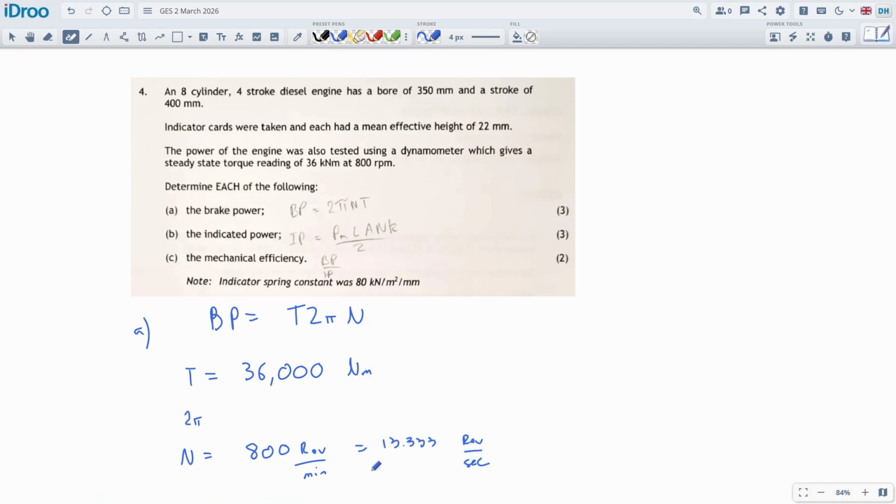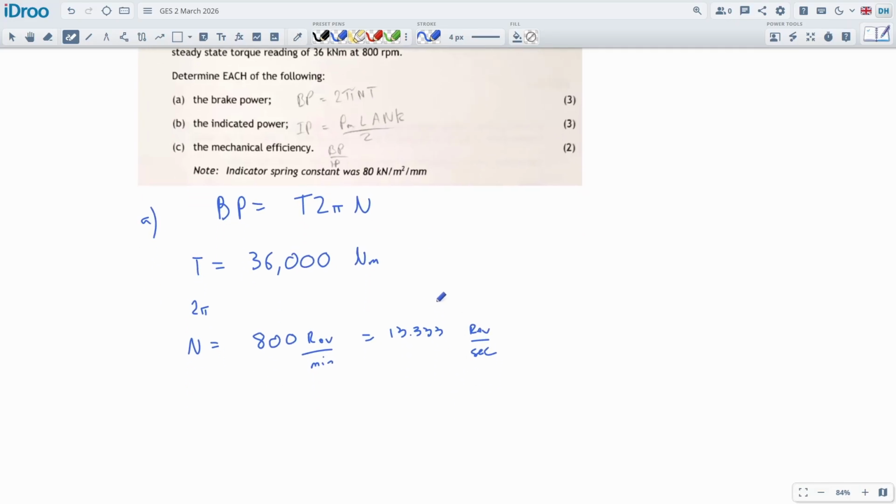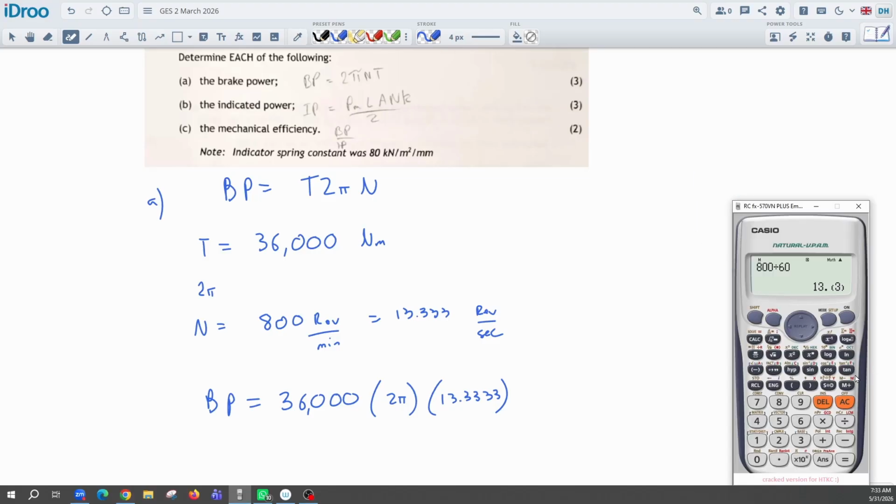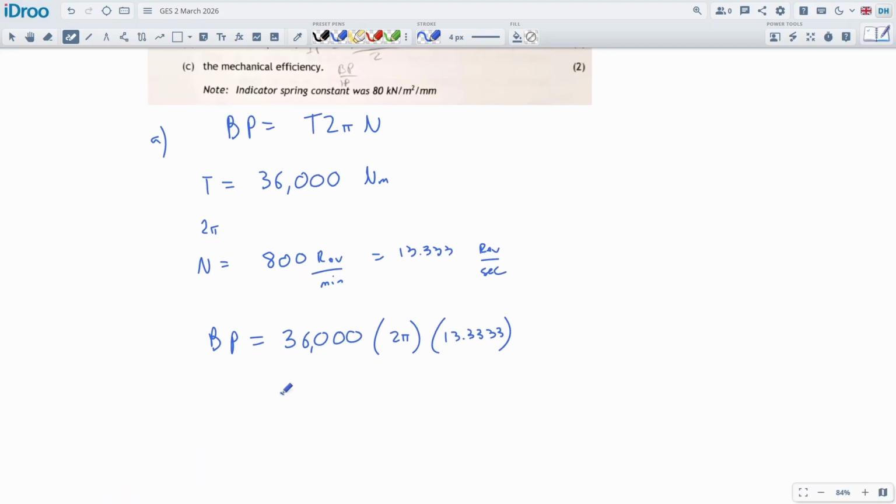Now we just leave it like this. Even if it's a 4-stroke or 2-stroke, it doesn't make any difference. These are all the nuts and bolts. That's all we need. Quite an easy starter question, very nice. So we just multiply all this together, 36,000 times 2 pi times 13.333. Let's do that on a calculator then. I'll just take my answer here and times it by 2 pi, but you can retype it or just put lots of 3's on it, and times it by 36,000. Big numbers. What's that?